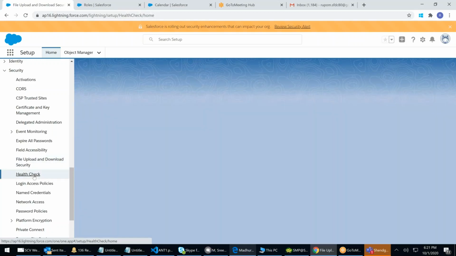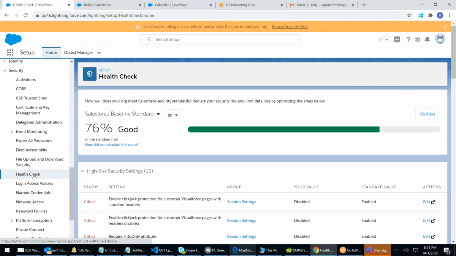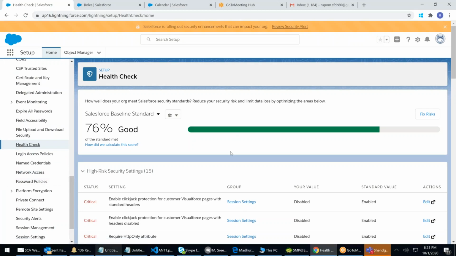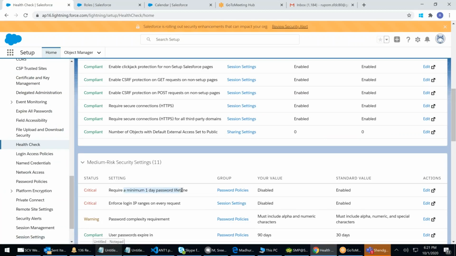Next, health check. Your health check should always be greater than 80%. Currently it will be 70, 76 or something. Oh, 76. What does that health check show? How secure your system is. It shows green. Which are the places where you're failing? You can see that. For example, minimum 1 day password lifetime: yours is disabled, standard value is enabled. Enforce IP login: every time I have to give the IP address. You can see your value is disabled.